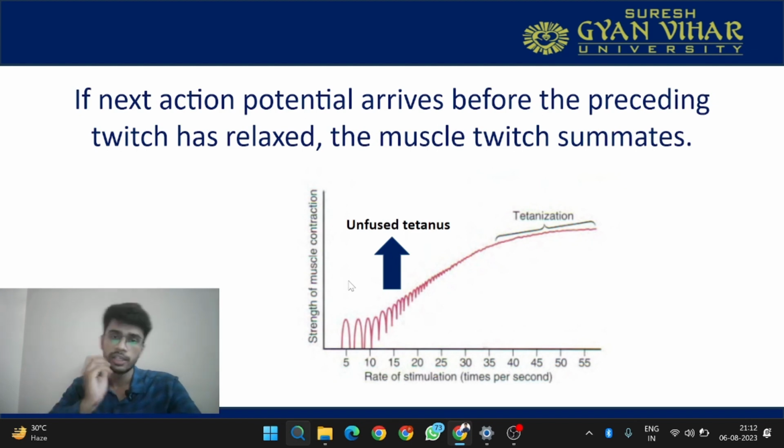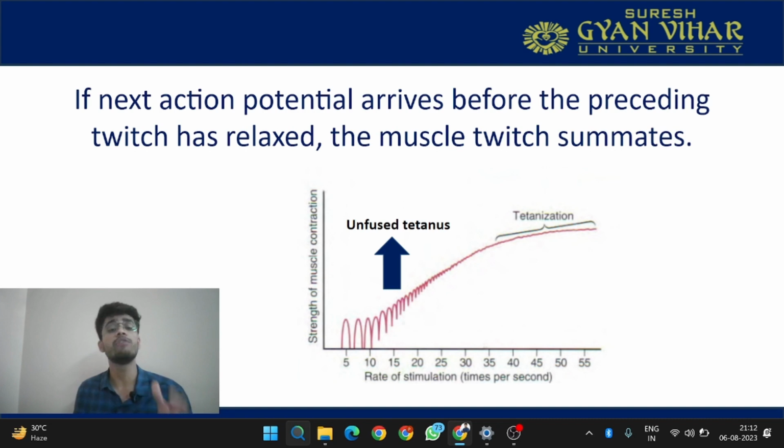Now consider another scenario in which the next action potential arrives before the preceding twitch has relaxed. So the first twitch has not relaxed and another muscle twitch has arrived, then the summation will occur. Summation means that their amplitude will increase.